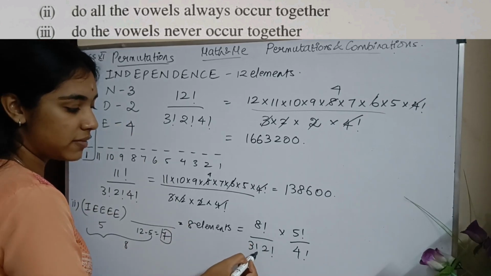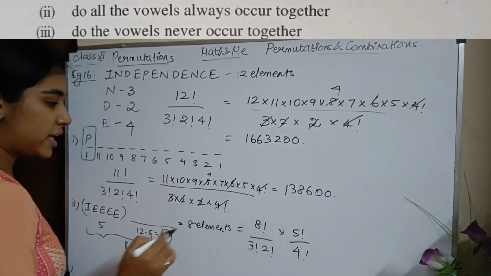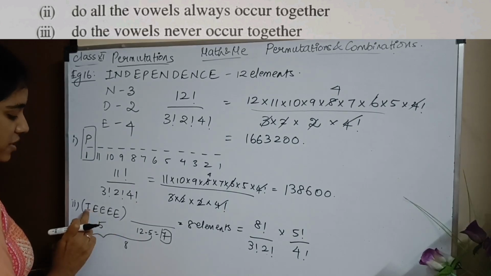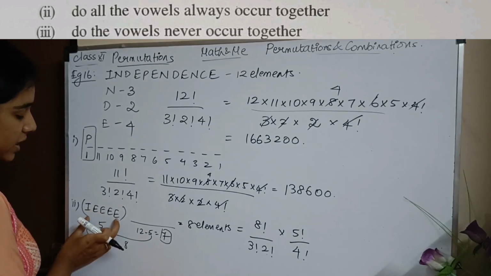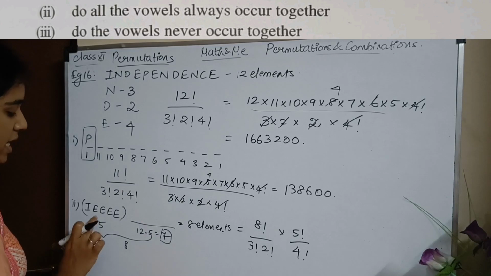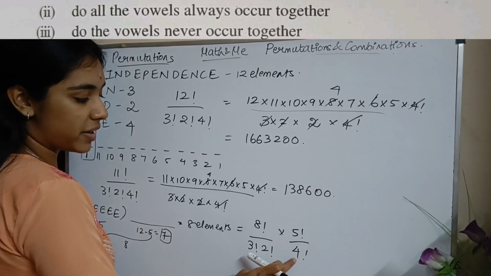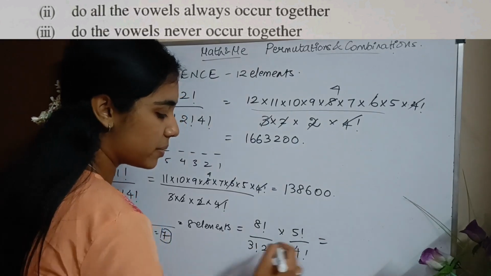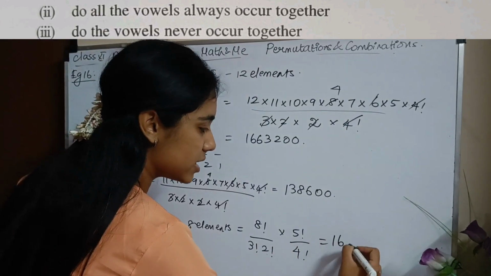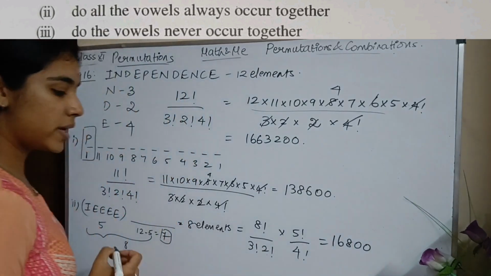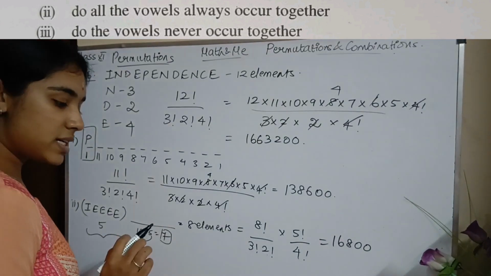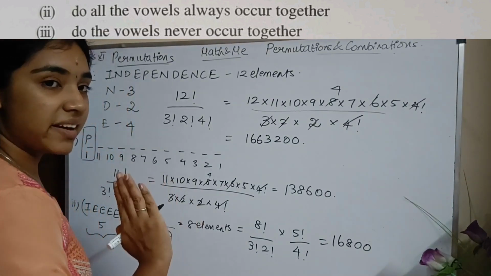So I have to divide by 3 factorial times 2 factorial, times 1 element here which has 5 elements inside this. So that can be represented in 5 factorial ways. I have 4 E's, so I have to neglect them by dividing by 4 factorial. So what answer will this give? I just copy the answer: 16800. Okay? Third subsection: do the vowels never occur together?